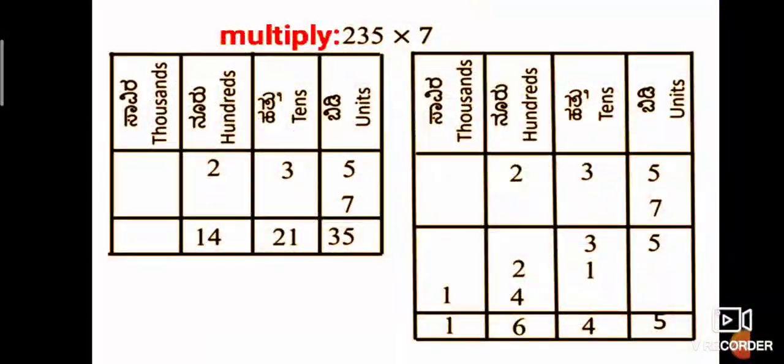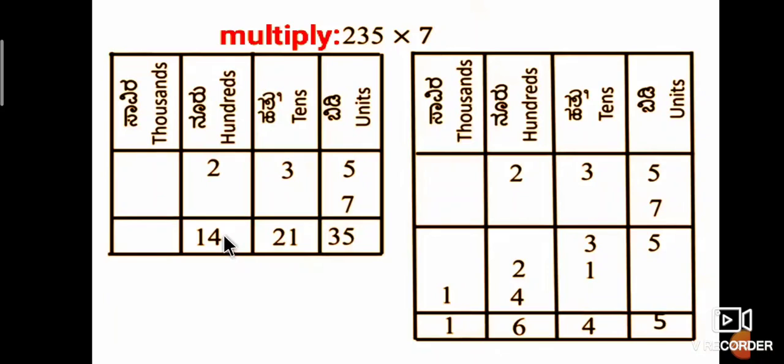5 in units. Here we consider 7 in unity place. Then multiply 7 into 5, 35 in units. Again 7 into 3 is equal to 21 in tens. 7 into 2 is 14 in hundreds.